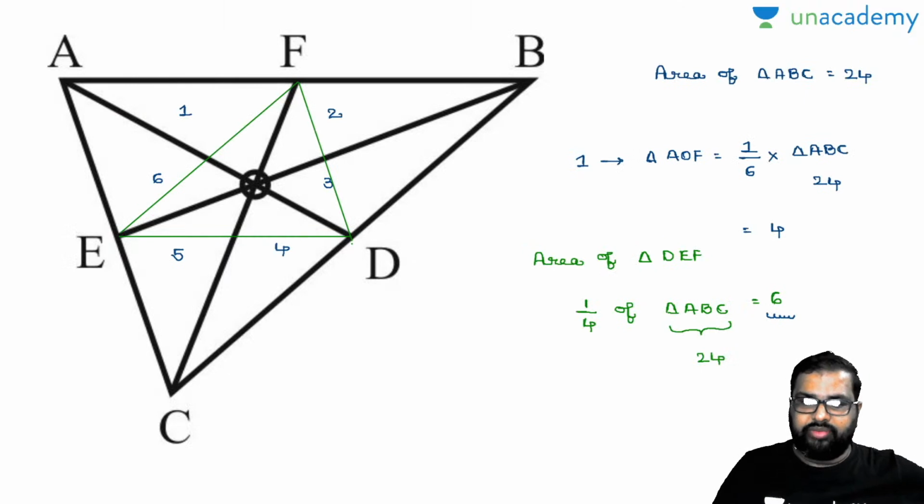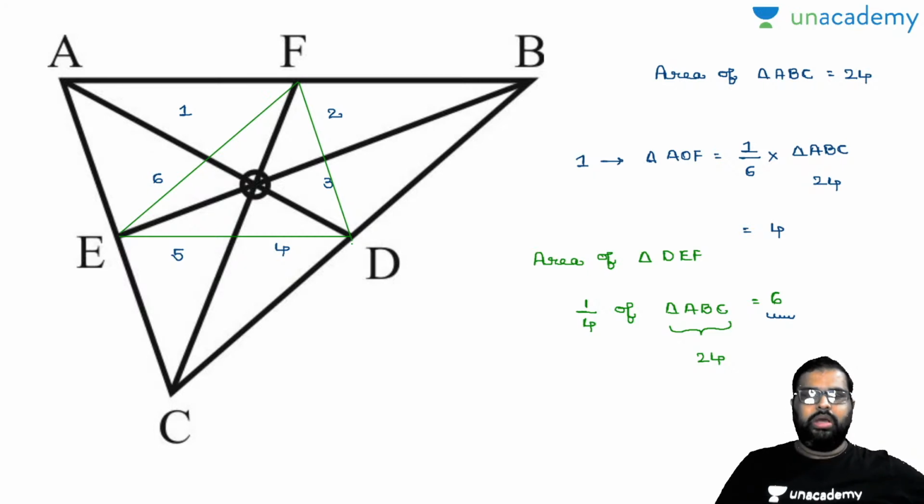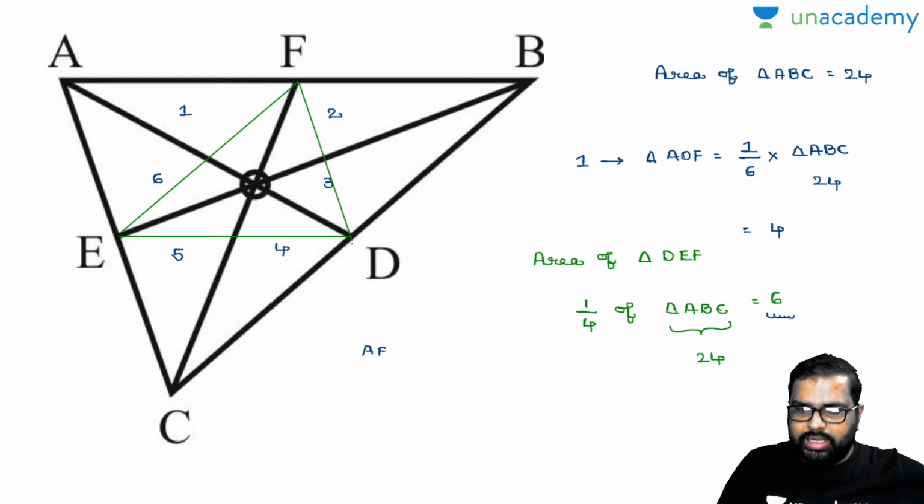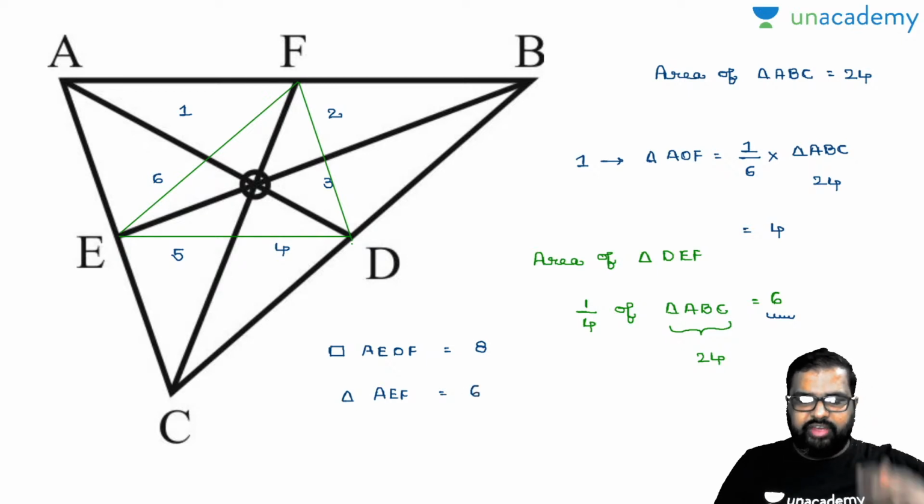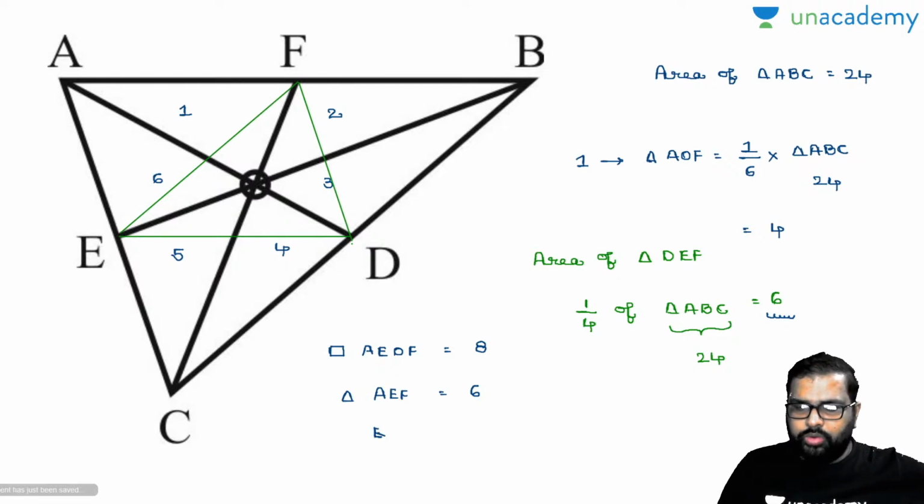Come to EOF. How much will EOF be? Now observe, the quadrilateral AEOF contains how many triangles? 2 triangles, everybody knows, and the area of those 2 triangles is 8. In this, you have already calculated the AEF area in the previous slide. What is the answer for this? 6. Now in AEOF, if you remove AEF, what is left over there? EOF only.